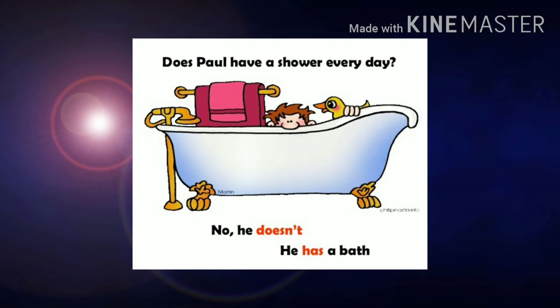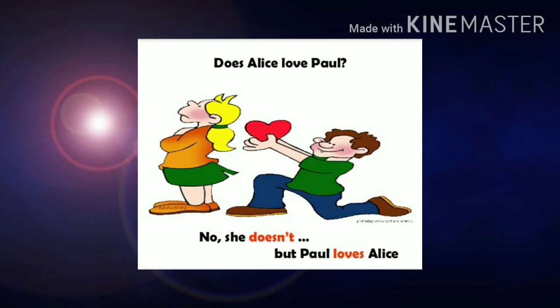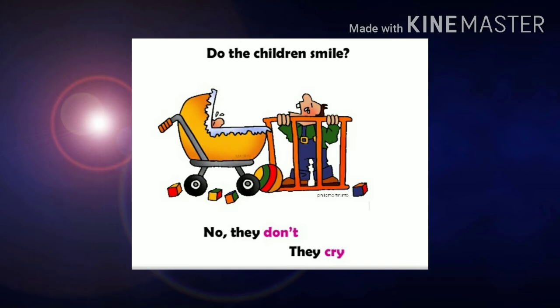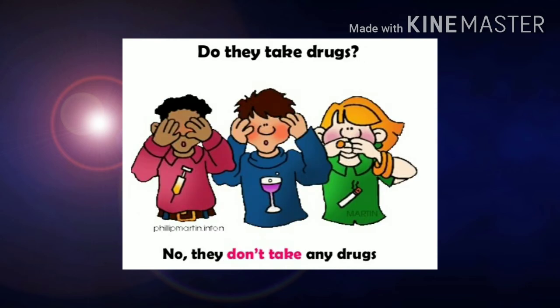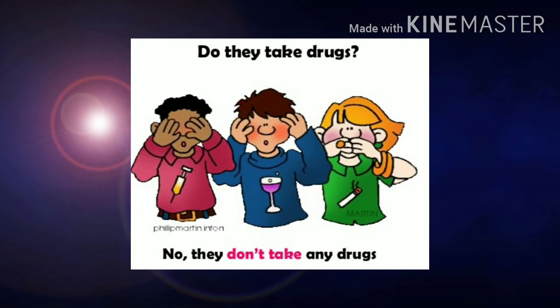Does Paul have a shower every day? No, he doesn't. Does Alice love Paul? No, she doesn't, but Paul loves Alice. Do the children smile? No, they don't. They cry. Does he go shopping? No, he doesn't. He goes camping. Do they take drugs? No, they don't.